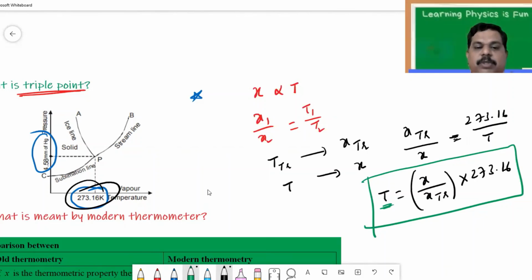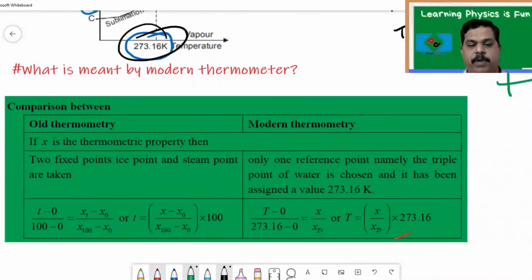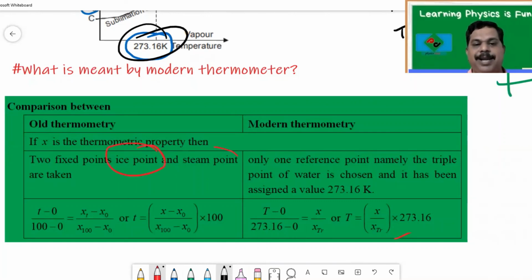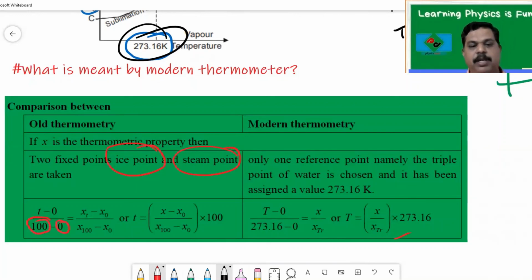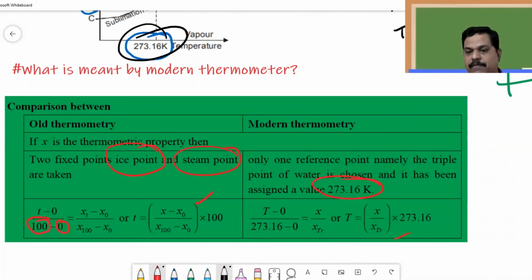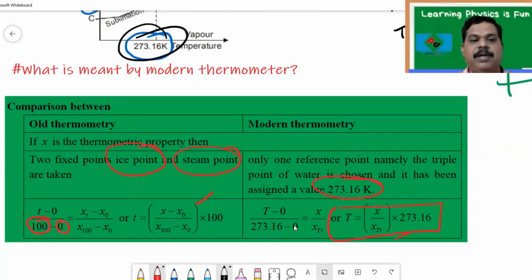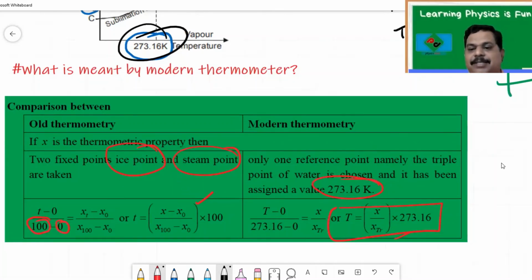So they ask the question, what is the difference between old thermometry and modern thermometry? A simple point. In olden thermometry, we use two reference points, ice point and steam point. And that's how we calculate. See, this is steam point, ice point, and we got the expression. Whereas in modern thermometry, we use only one temperature as the standard, that is the triple point of water, and we got this expression. So in modern thermometry, we use the triple point of water as the standard, whereas in the old thermometry, we take the two reference points, ice point and steam point.